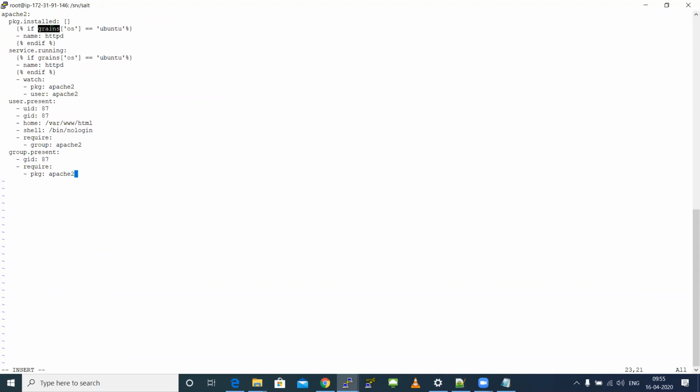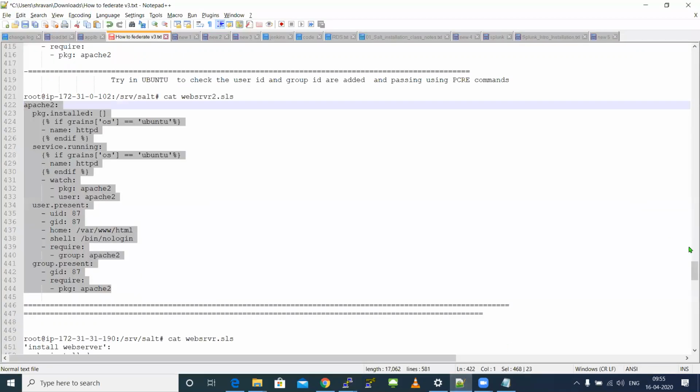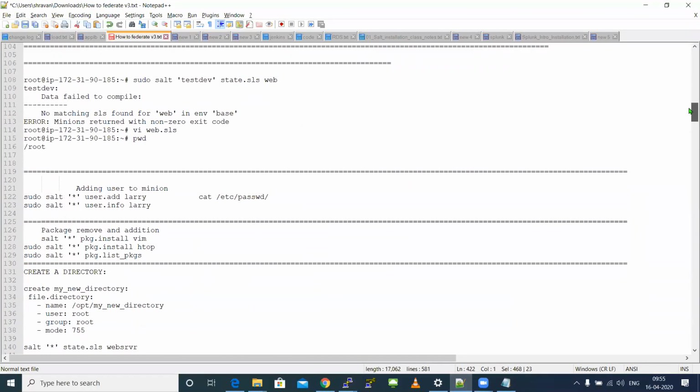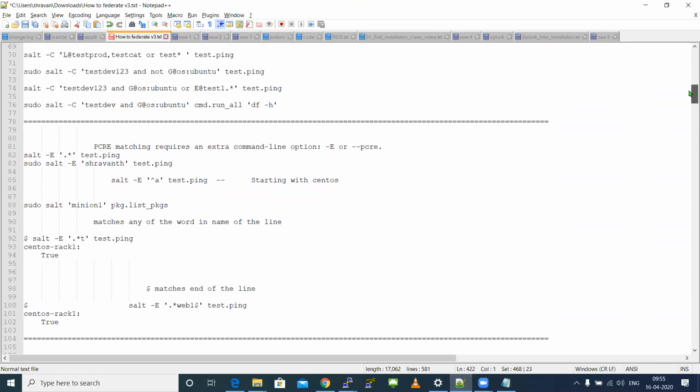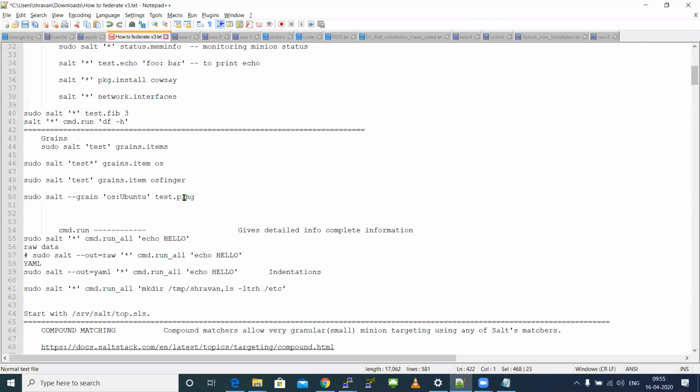You remember grains? I told you grains. Remember the grain commands which I taught you on day 2? Conditions were compound matches. Okay. Remember this grain command? Second is pulling. Yeah, grains for pulling. If I told you to pull out any static information about your child, I told you we can use grains.